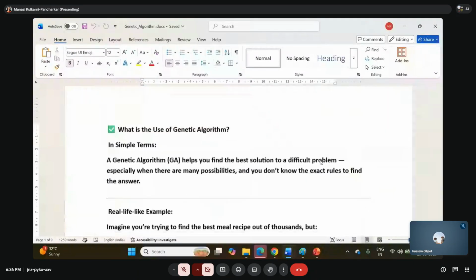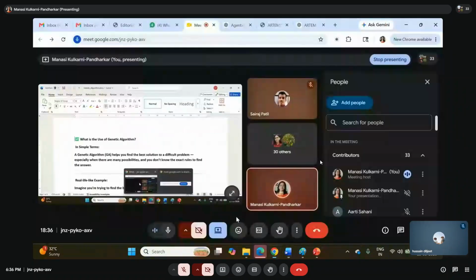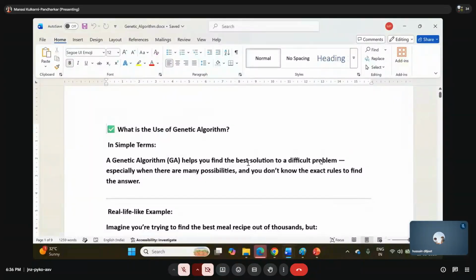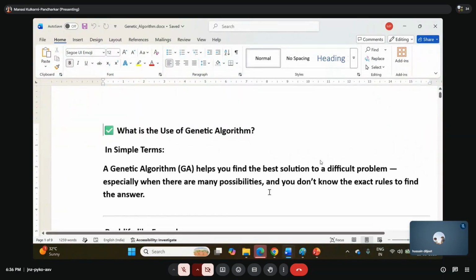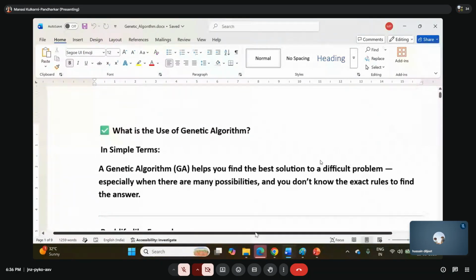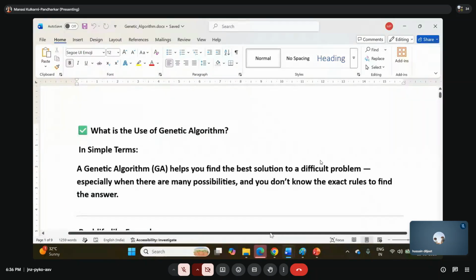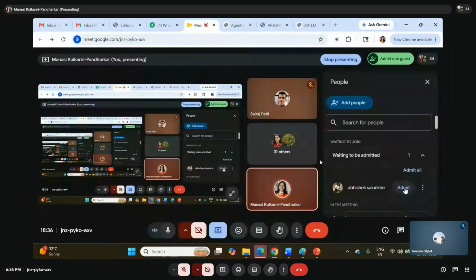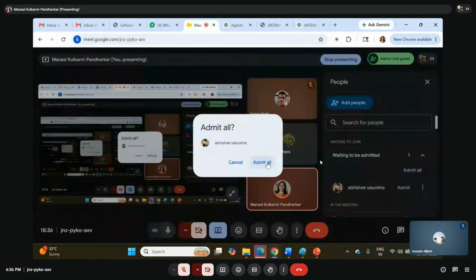So first we will try to understand the genetic algorithm in short, what exactly it is, and after that we will go into some more details about it. I have prepared one talk as well as there's one PPT based on this. So let's try to understand what the genetic algorithm is and what is the use of the genetic algorithm. Why are we basically using the genetic algorithm?